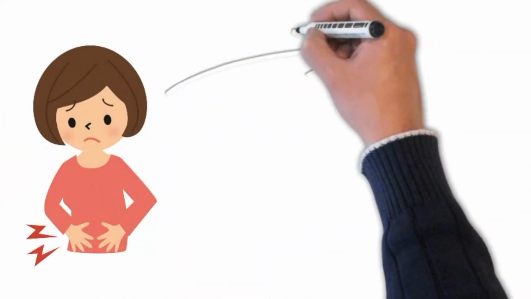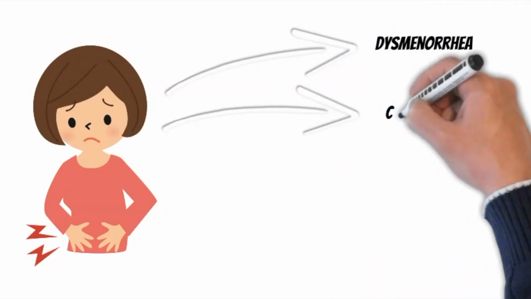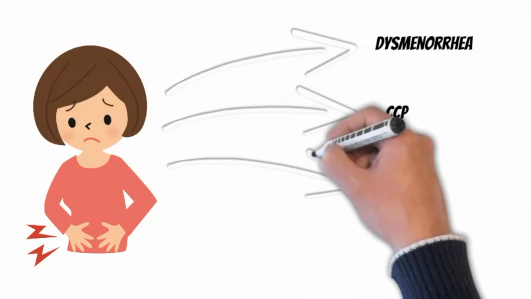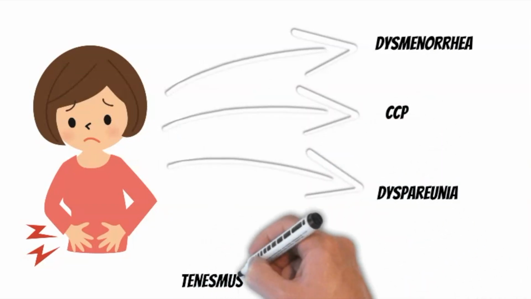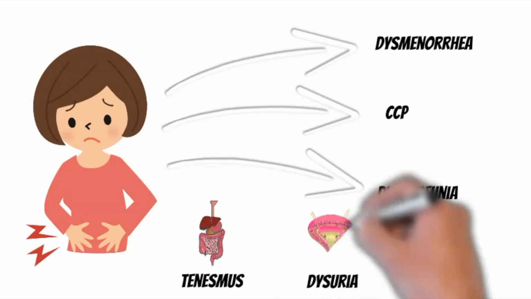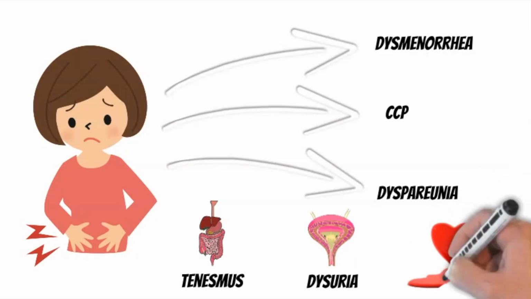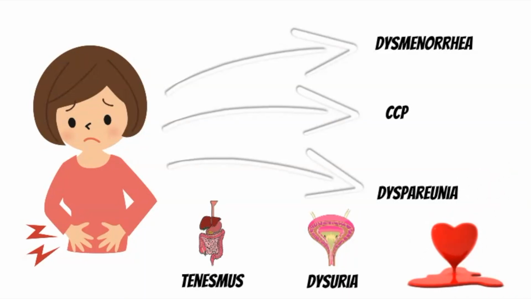Symptoms include dysmenorrhea or painful period, usually before the onset of menses, chronic pelvic pain, and deep dyspareunia or painful intercourse. Tenesmus can occur in case of bowel involvement, and dysuria can occur in case of bladder involvement. Heavy bleeding can occur in case of uterine involvement, what we call adenomyosis.